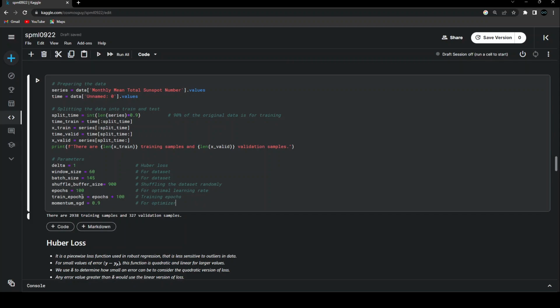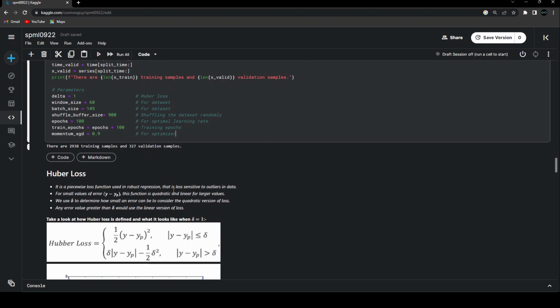So now after doing the split, we can say that there are a total of 2,938 training samples and 327 validation samples. So this was all about splitting the dataset and writing the parameters in order to start building our model. But in building the model, there is something that we need to keep in mind: what is the optimizer that we are using and what is the loss we are using. For time series data, what we usually use is the stochastic gradient descent. So that is what we are going to use.